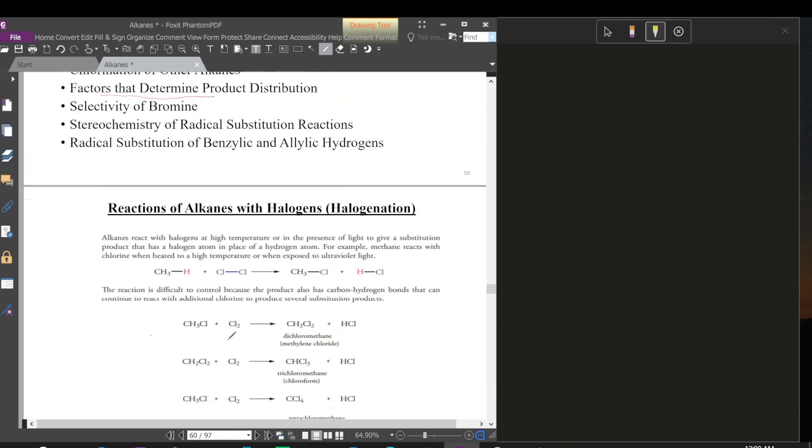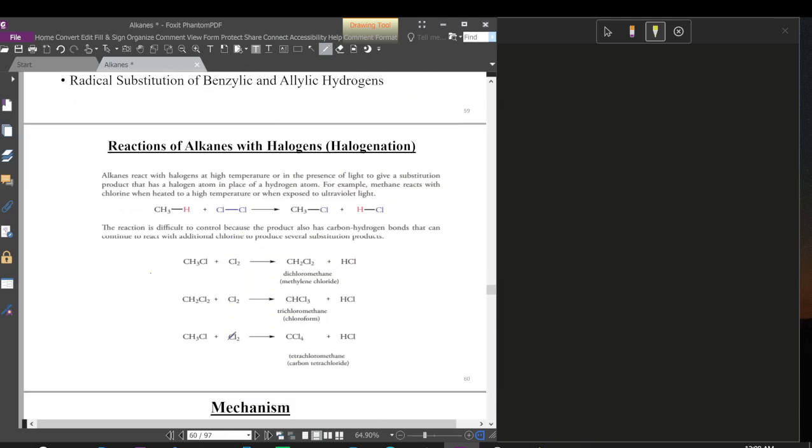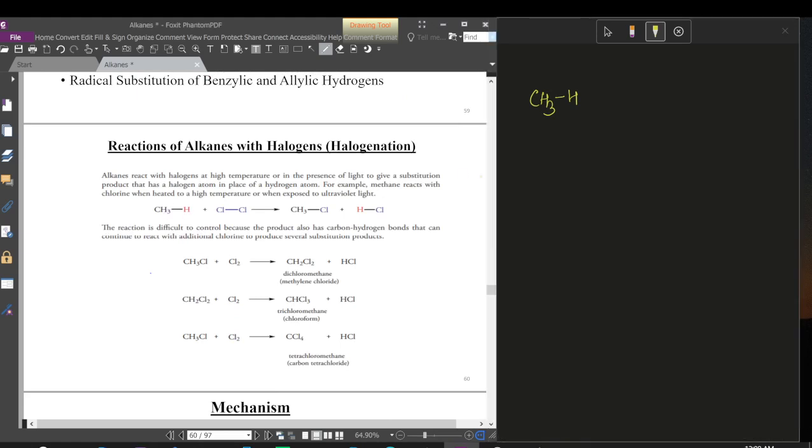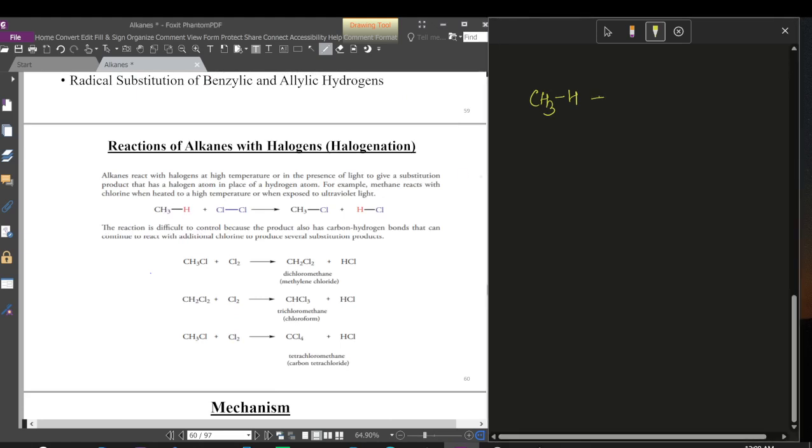So now, reaction of alkanes with halogens. In the alkane methane, this is methane, we react it with chlorine in UV, that means ultraviolet ray. So this will form CH3Cl by replacing one hydrogen with chlorine.